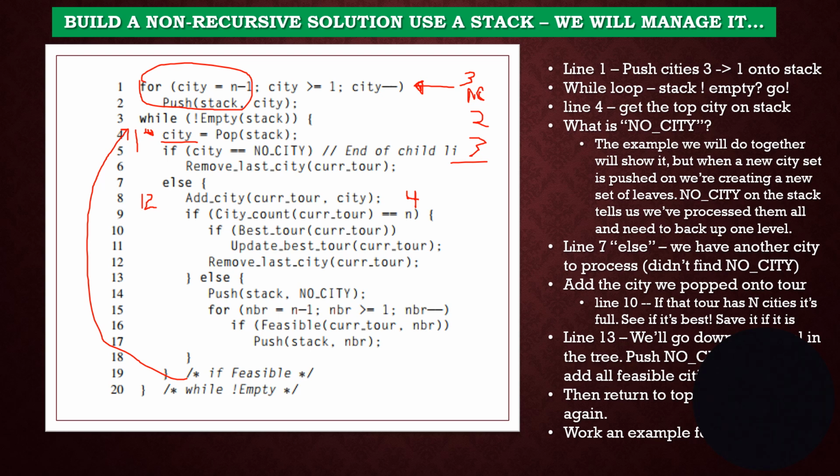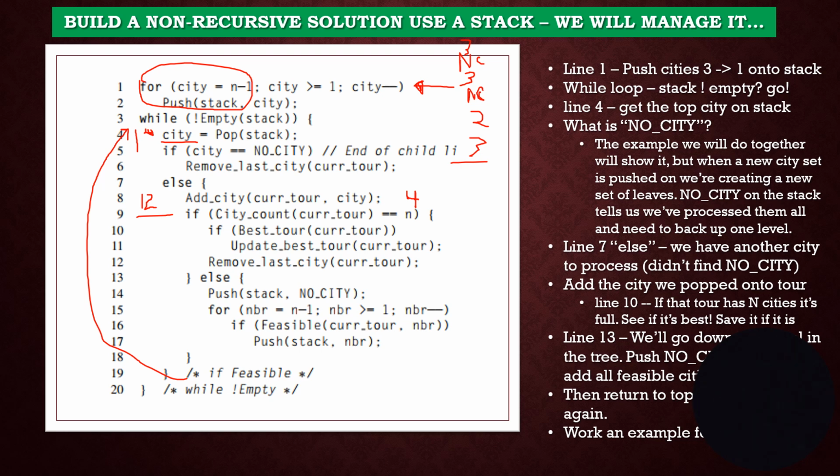Does the city count of this tour I'm working equal 4? Nope. So now I'm going to try to push stuff on again. Once again, I put another no city on here, and I've got 1, 2, and I ask, can I add 3? Yes, I can. I put 3 up here. And can I add 2 or 1? Nope, I can't. I come back up here.